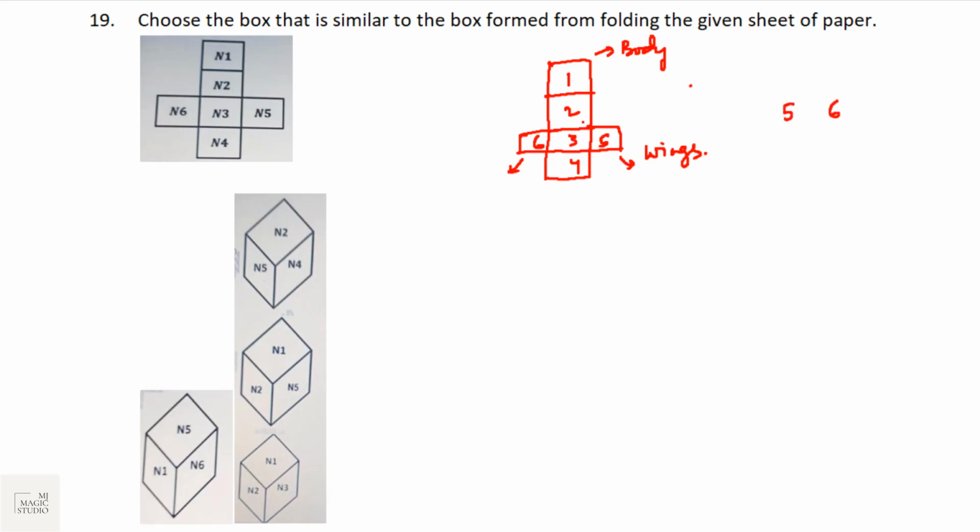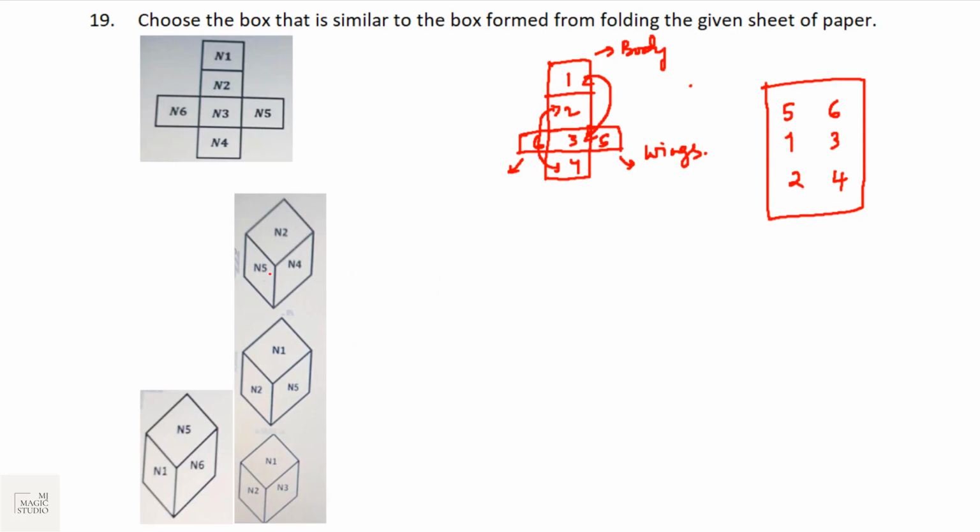Now in the body, it is always the difference of one floor, those two numbers are always opposite to each other. That means 1 will be opposite to 3 and 2 will be opposite to 4. So it should be 1, 3 opposite and 2, 4 opposite. Now this is our setup. These are the opposite faces. Now with the help of this and the options given, we can identify the correct one.